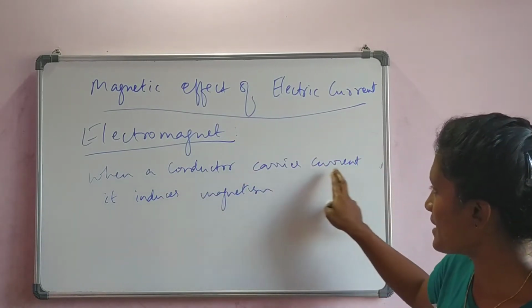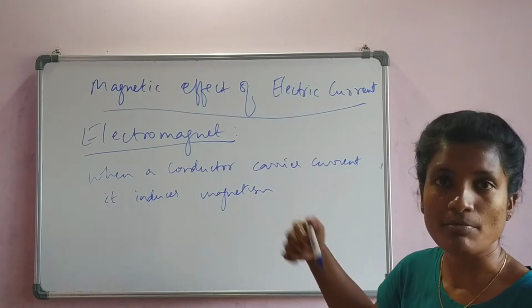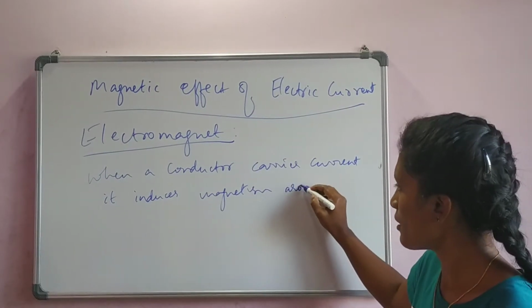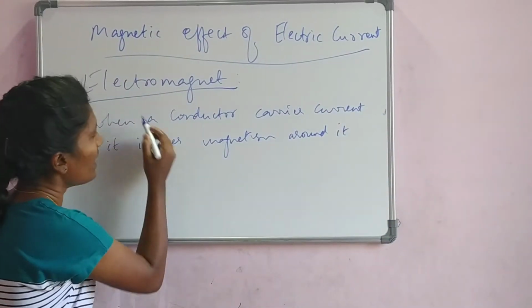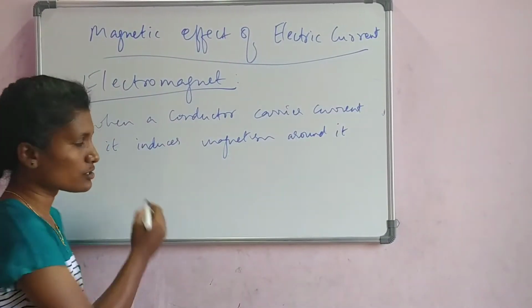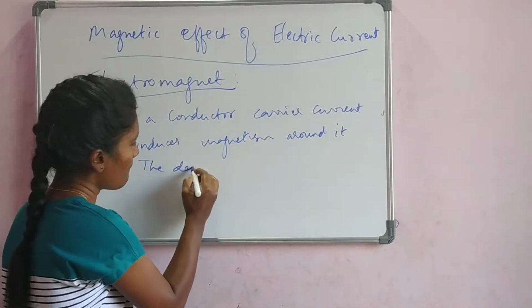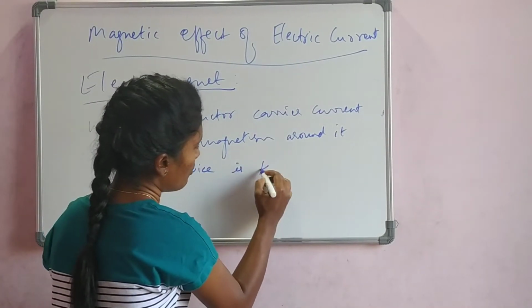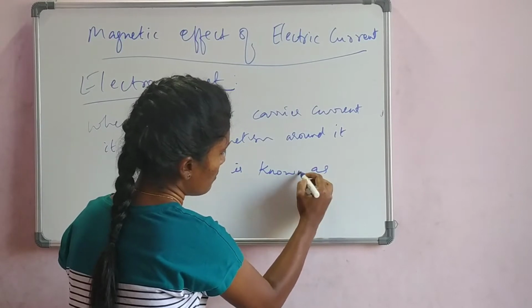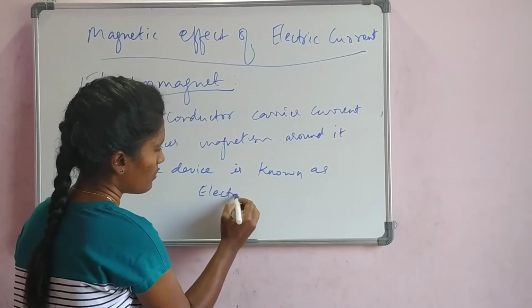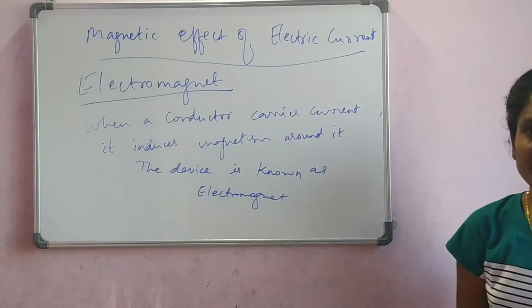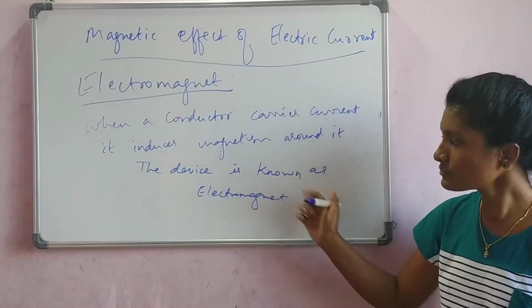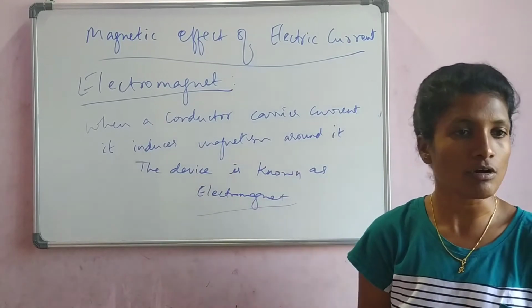This creation of force is called electromagnetism, and the device is known as an electromagnet. The same definition we are redefining, and we are telling what is an electromagnet.